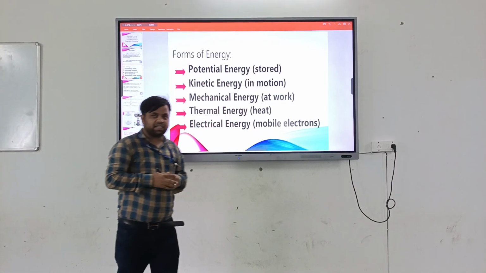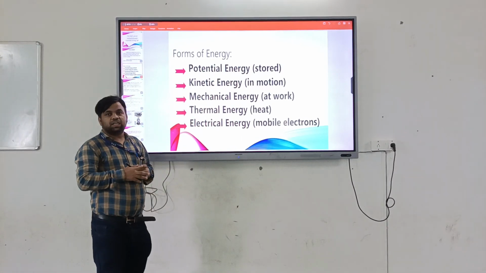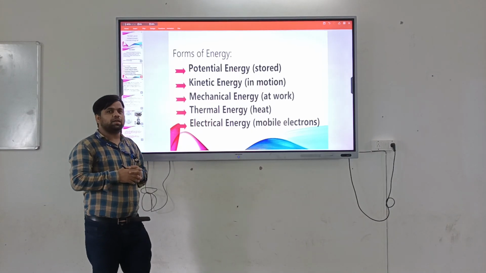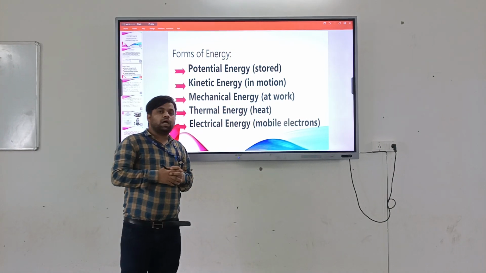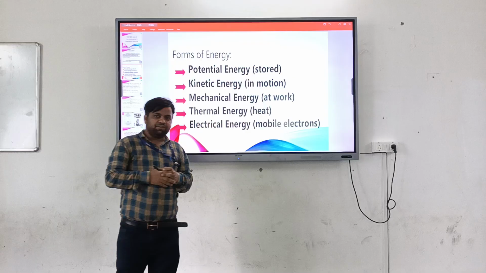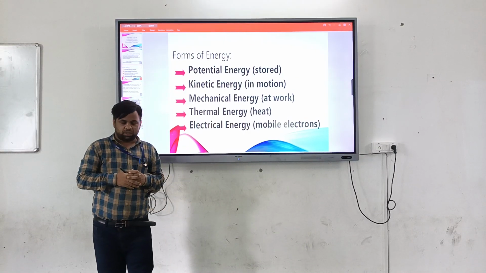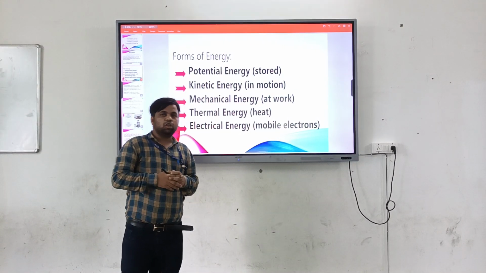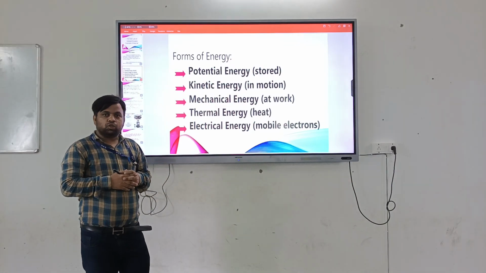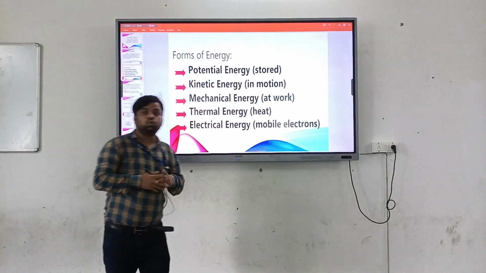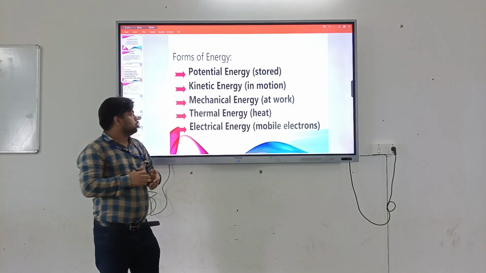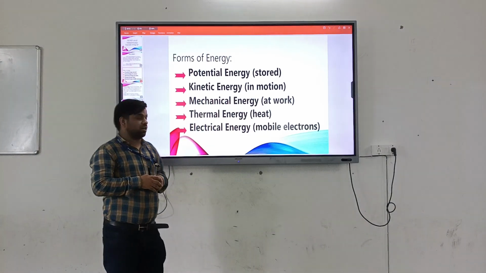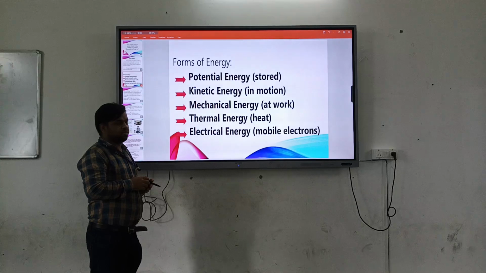Suppose in a piston cylinder arrangement, a gas is kept inside the cylinder. If we heat the piston cylinder system, the gas will expand, so it will do some work. This work is the mechanical work, or mechanical energy.